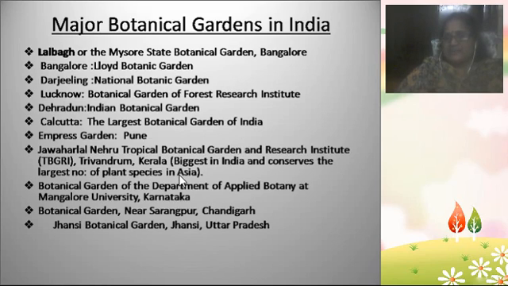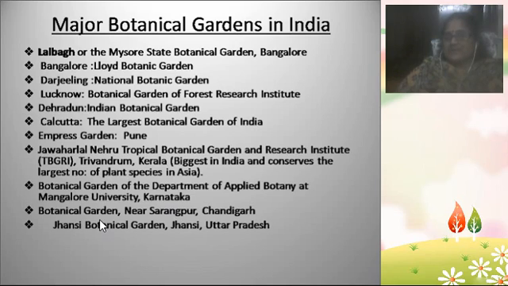And the Jawaharlal Nehru Tropical Botanical Garden and Research Institute, located in Trivandrum in Kerala state, is a very big botanical garden, the biggest in India, and it conserves the largest number of plants in Asia. So in Asia, the largest number of plants is conserved here in Trivandrum in Kerala. Next is the Botanical Garden of the Department of Applied Botany at Mangalore University, Karnataka.